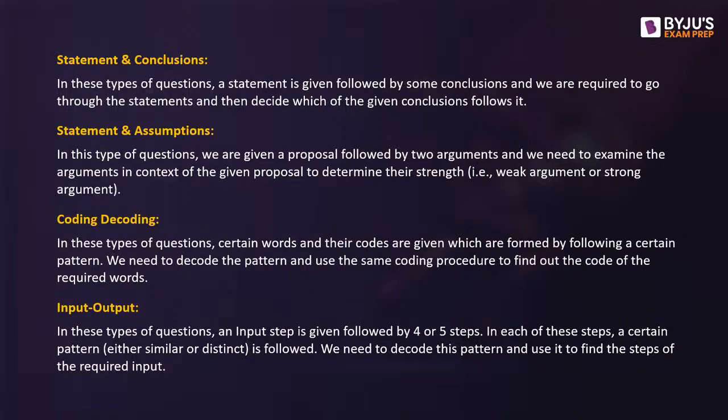And the last one is input output. In these types of questions there are a certain number of steps, generally 4 or 5 steps. When you move from one step to the next one, there is some calculation or some arrangement happening. We need to understand what kind of calculation or arrangement happens, and that will help us to figure out what the input was and how we arrived at an output. Then we'll be given another question string and we need to find out which input will result in which output.